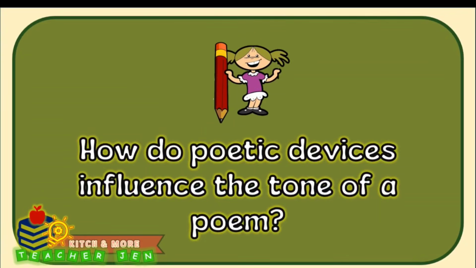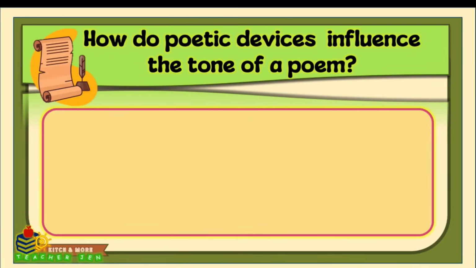Now that we've read the poem, let's take a closer look at the tools the poet uses to create meaning and emotion. These tools are called poetic devices. They include figures of speech and sound devices that help bring the poem to life. Let's go through them one by one. How do poetic devices influence the tone of a poem?